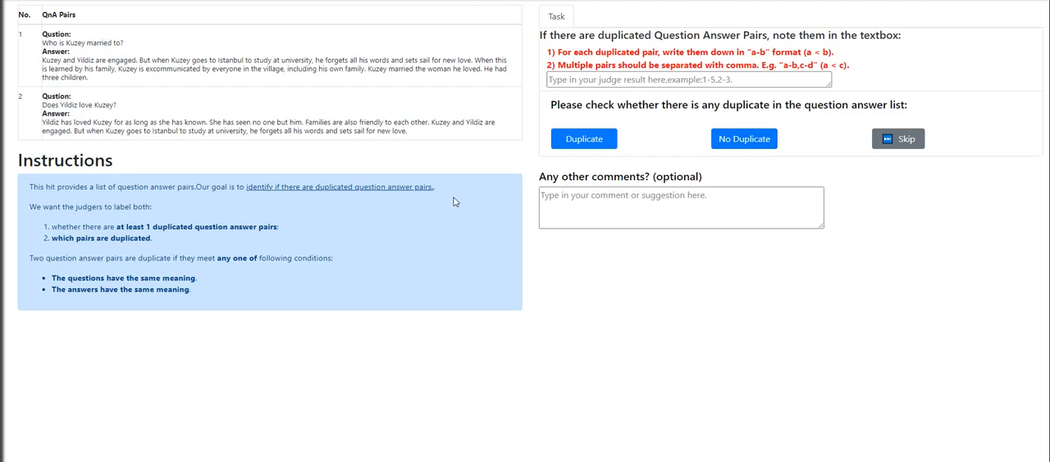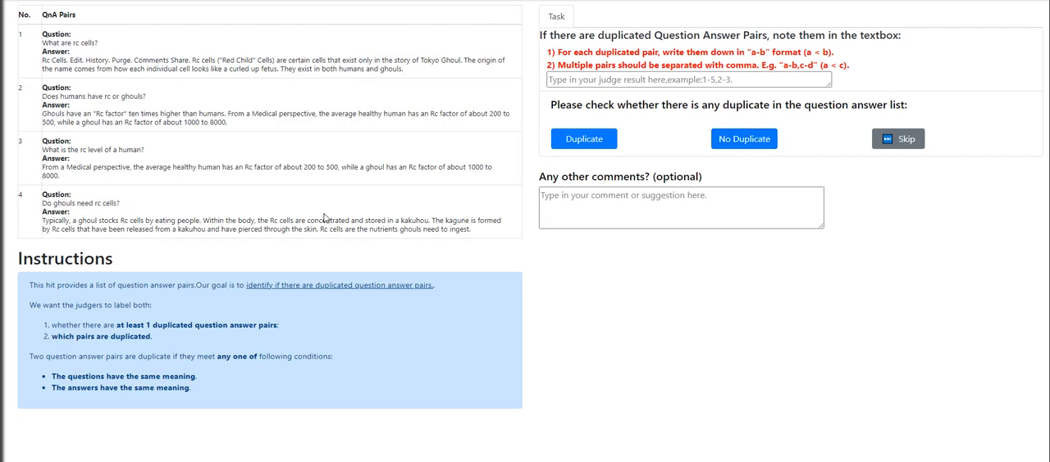All right, I hope you were able to get the thought process on how to work on this HIT app. Again, it's list-wise question answer diversity.